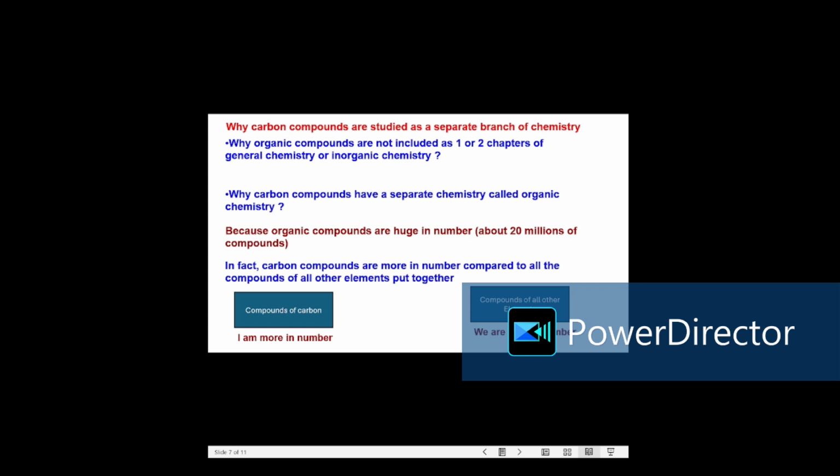And when we compare the number of compounds of carbon with that of the compounds of all other elements put together, it is found that the compounds of carbon are much more in number than the compounds of all other elements. So this is the reason why we study organic chemistry as a separate branch of chemistry.